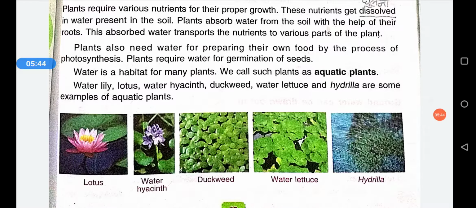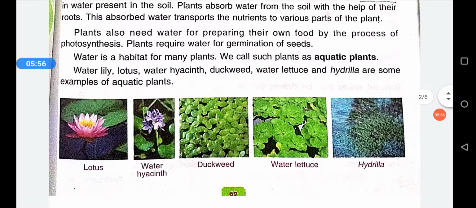So next is aquatic plants. Aquatic plants are the plants which grow in the water. They have a habitat of growing in the water. So the examples are water lily, lotus, water hyacinth, duckweeds, water lettuce, hydrilla. They are some of the aquatic plants. So simply the plants which live in water are called aquatic plants.